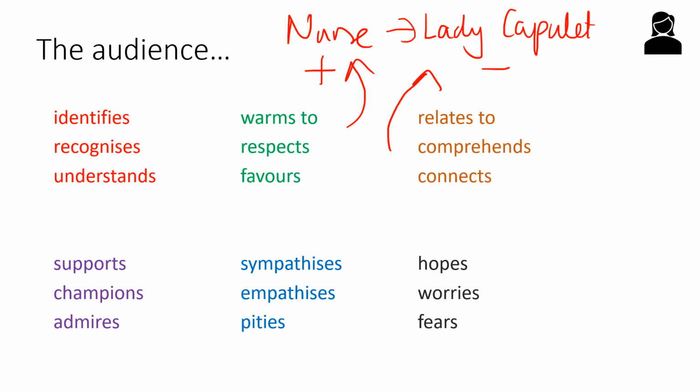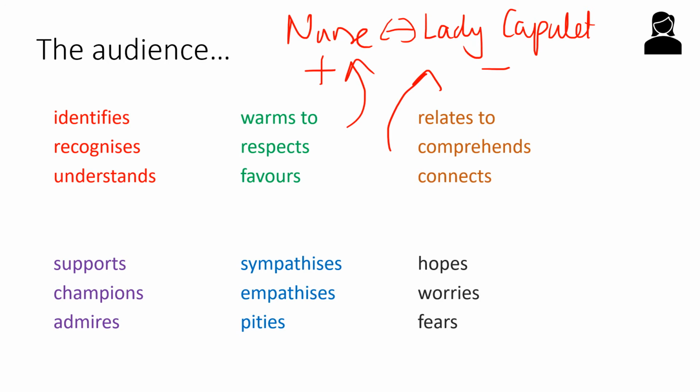And I think it's really, really hard, because by placing Lady Capulet next to the nurse, it's really hard to empathise with her, because we've got this lovely, warm, caring character, and we've got this character that is quite distant. So it's really hard for the audience to really like her.